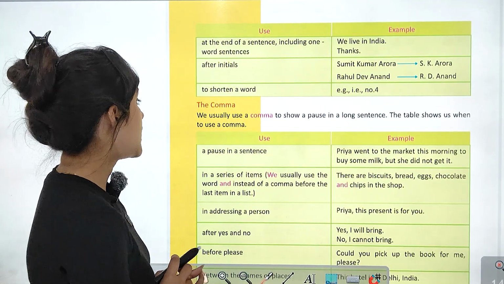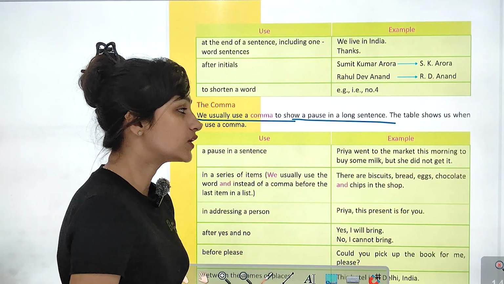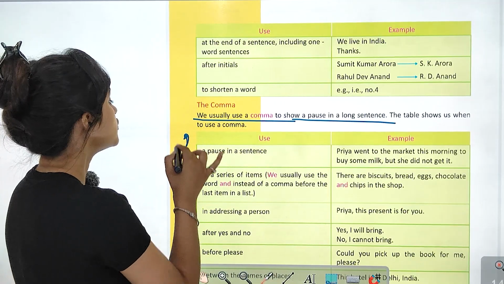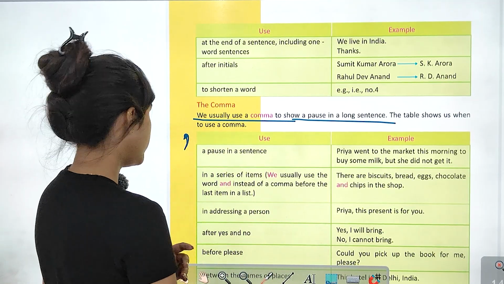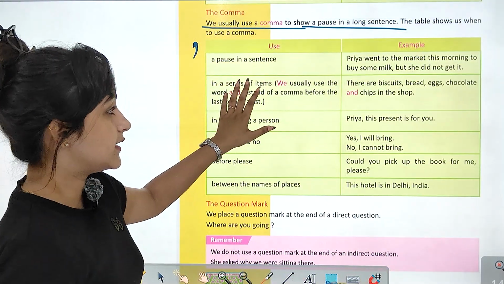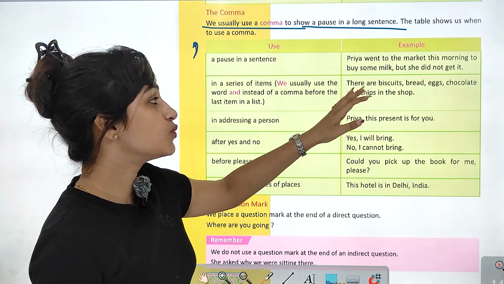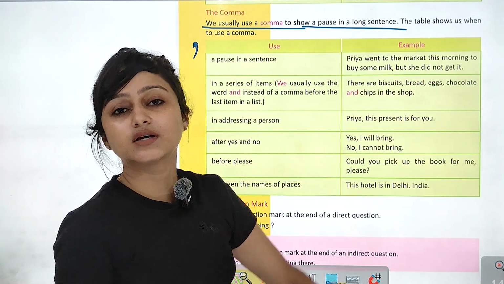Now comma. We usually use a comma to show a pause in a long sentence. हम comma किस लिए use करते हैं? This is the comma. We use this comma to show a pause in the sentence, like the table shows us when we need to use a comma. Pause in a sentence के लिए use करो like Priya went to the market this morning to buy some milk. Pause आ गया, but she did not get it.